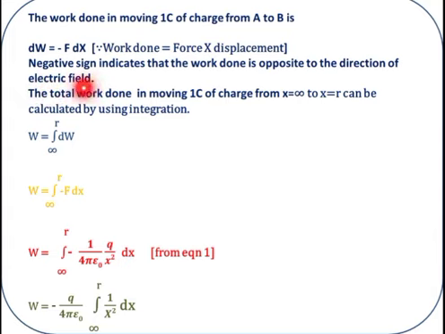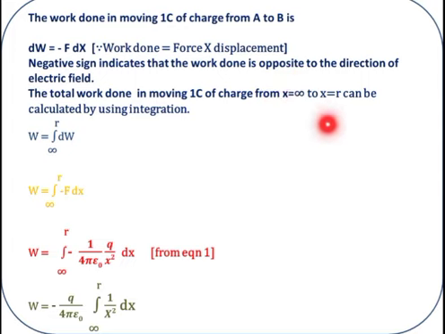Okay, in the first slide we discussed that the force, work done and electric field are both opposite in direction. That is the reason for the negative sign here. The total work done in moving a 1 coulomb of charge from x equal to infinity. Earlier, where was the charge? At infinity. That charge was at infinity.